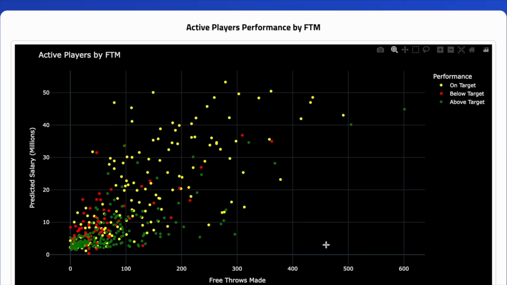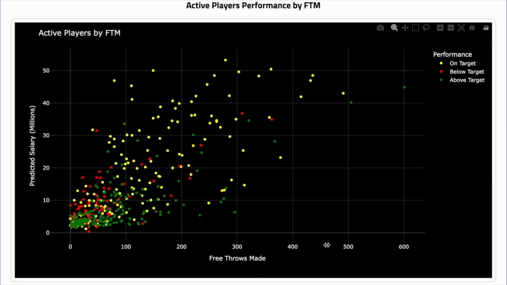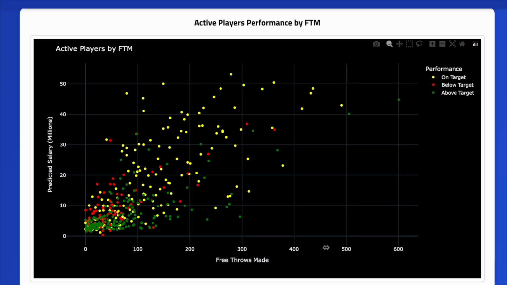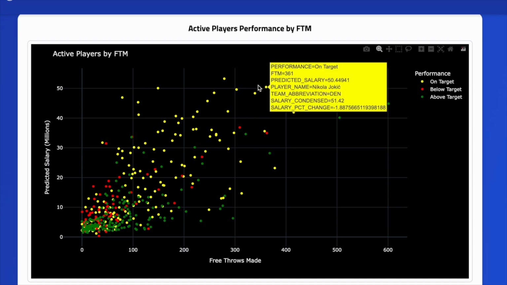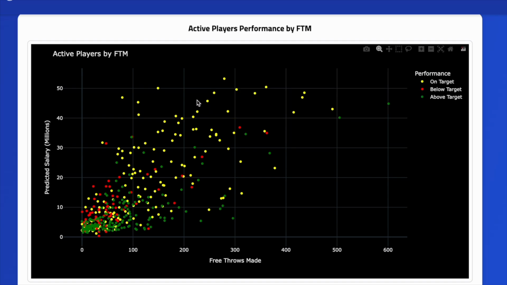We can also look at the active player performance by free throws made, and free throws made was the feature that had the highest feature importance. And you can see that as the free throws made increases, you see less and less players that are playing below target value.